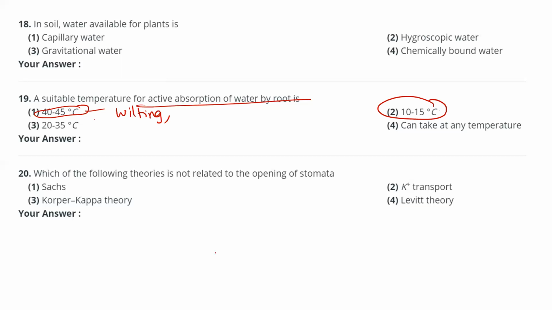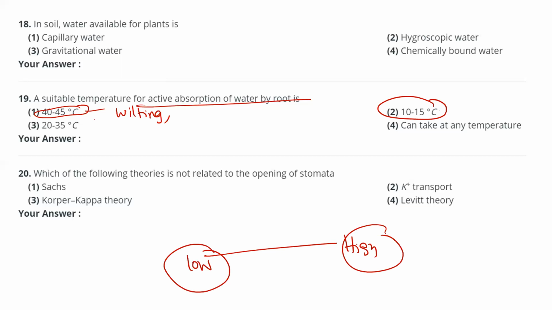At high temperature and at low temperature, plant activities will be less. This is unfavorable for the plant. Low temperature is also unfavorable for the plant. So at what temperature will the plant absorb more water actively? That is the normal temperature. So the correct answer is option 3.